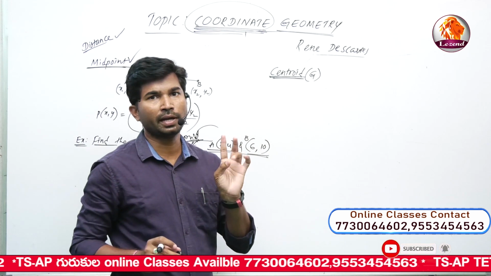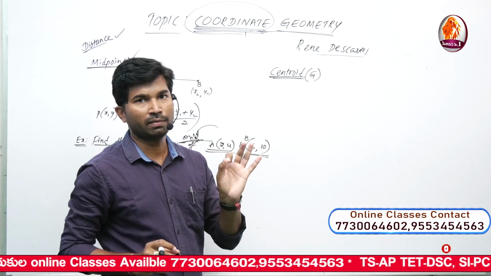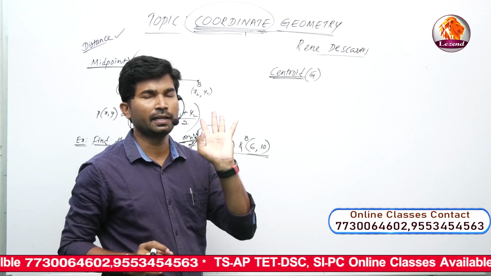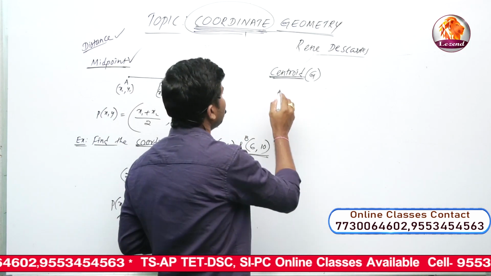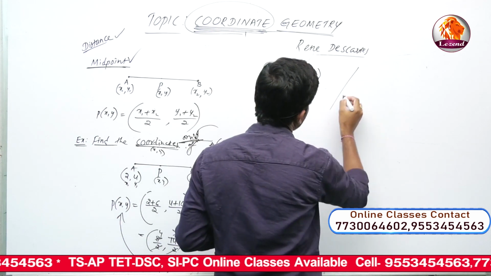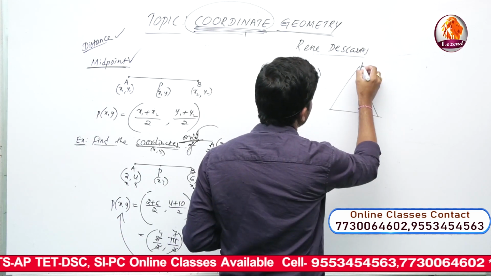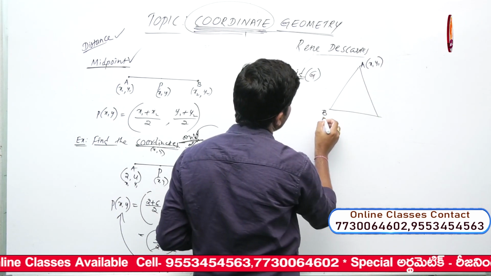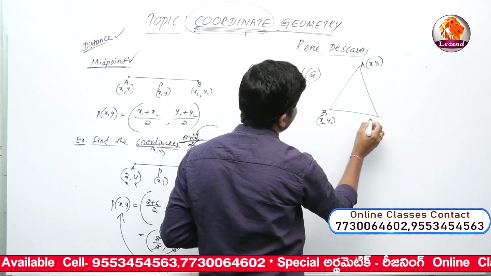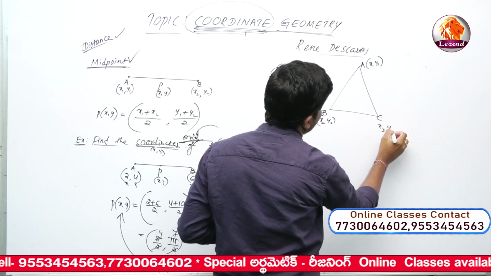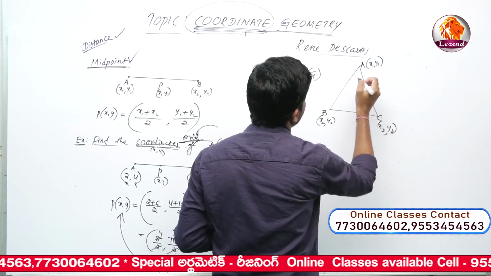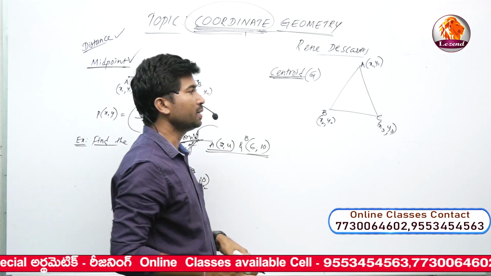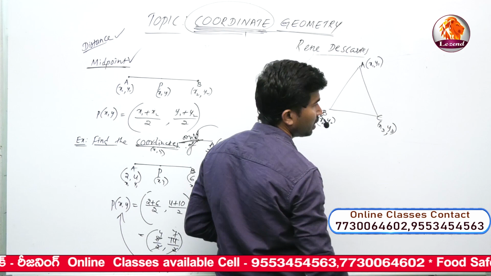Point A, point B and point C. Point A has x1, y1, point B has x2, y2, point C has x3 and y3. For example, take the triangle ABC: point A is x1, y1, point B is x2, y2, point C is x3, y3.